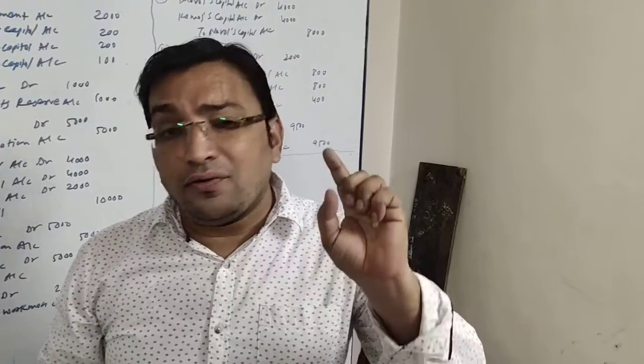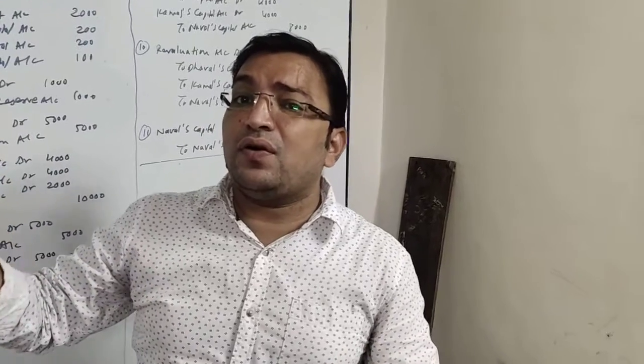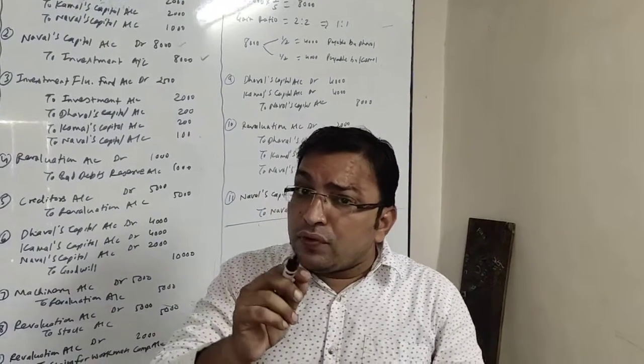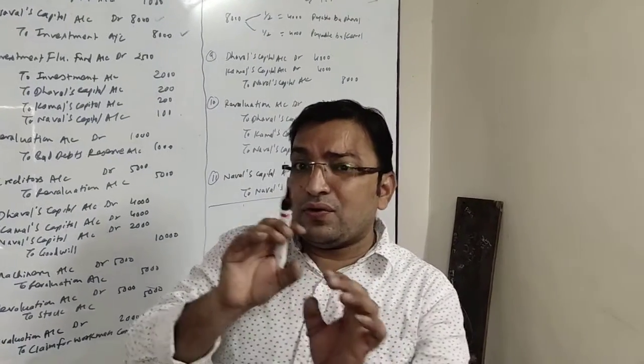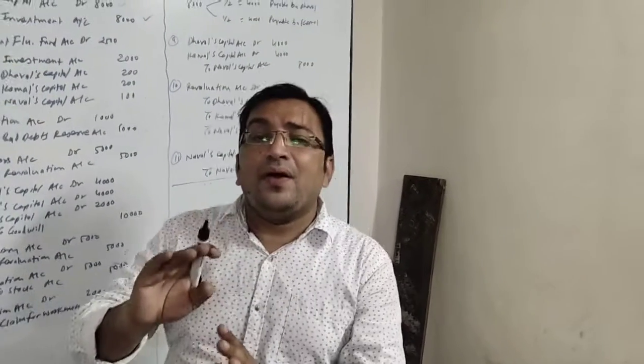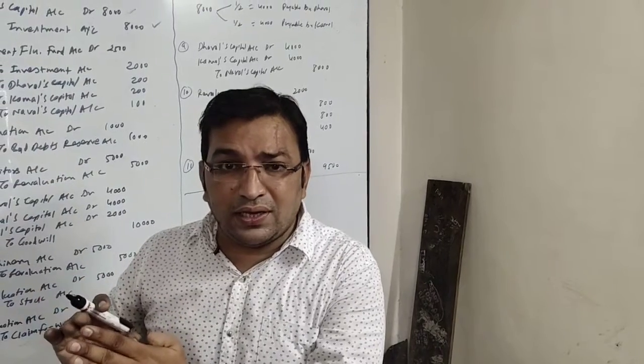How come 500? 2,500 is the amount of investment fluctuation fund and 2,000 is the loss on sale of investment. Loss on sale of investment that is taken by Naval, right? So out of 2,500, 2,000 will be adjusted against investment and 500 will be distributed among the partners in their old profit and loss sharing ratio.